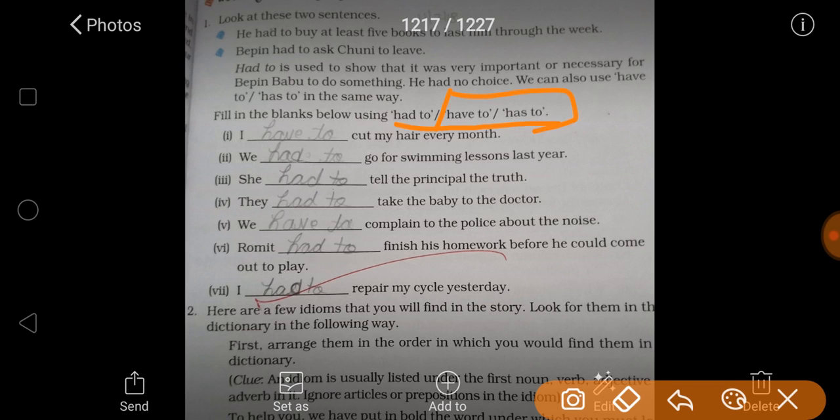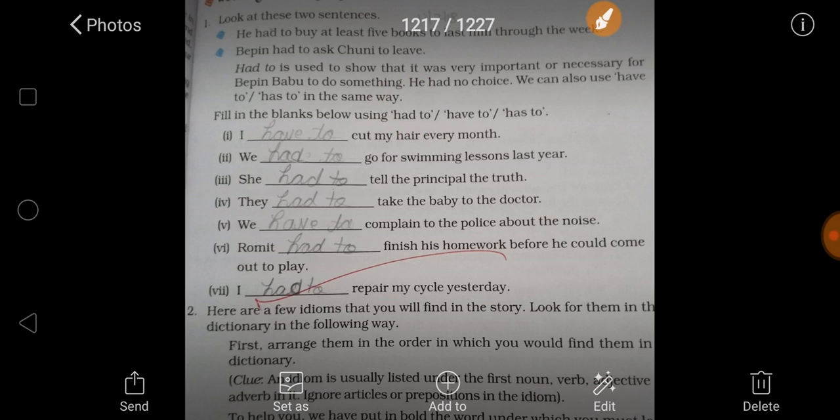Has to and have to are used in the present. When in the present time you want to force someone, we will use has to and have to. If it is singular, we will use has to. If it is plural, we will use have to. And if you want to show that in the past you were forcing something, then you will use had to. So these are modals and they are used to give force on something.